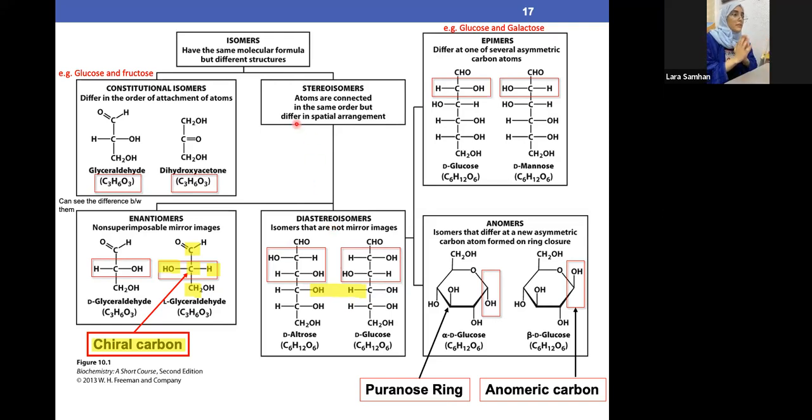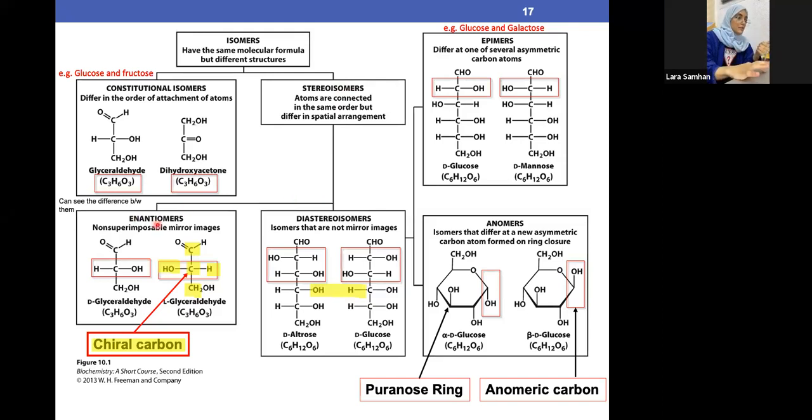Yalla, now we have the isomers. Isomer is basically the same molecular formula ولكن different structure. We have two types, constitutional isomers and stereoisomers. خلاص, constitutional isomers have the same formula ولكن they look different. Once you see two different things, case closed, it's a constitutional isomer. Now in regard to the stereoisomers, we have a lot of things in it. It has two types.